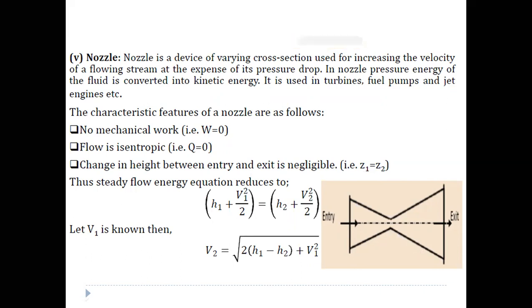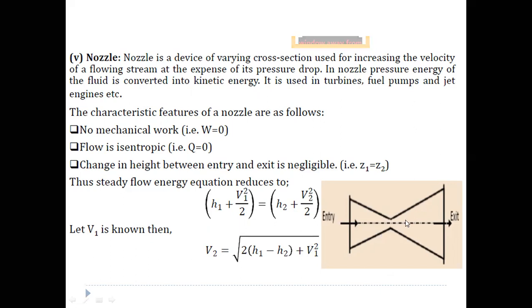So a nozzle is a device of varying cross section, used for increasing the velocity of the flowing stream at the expense of its pressure drop. That means if we send a pressurized stream into this nozzle, that pressure energy is converted into kinetic energy or velocity. That means here we cannot neglect the velocity. We have to consider the kinetic energy terms. Okay, it is used in turbines, fuel pumps, and jet engines.